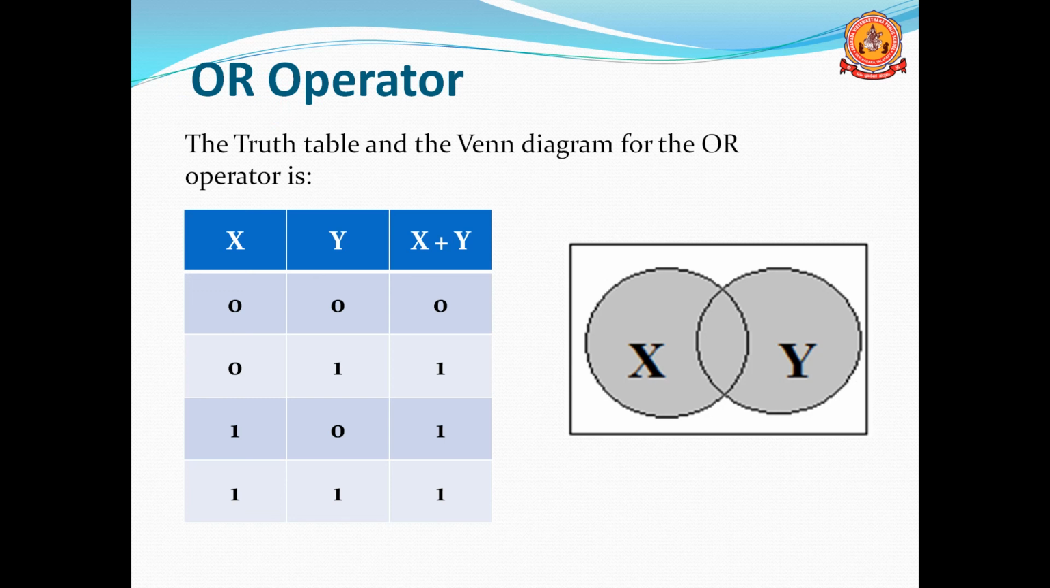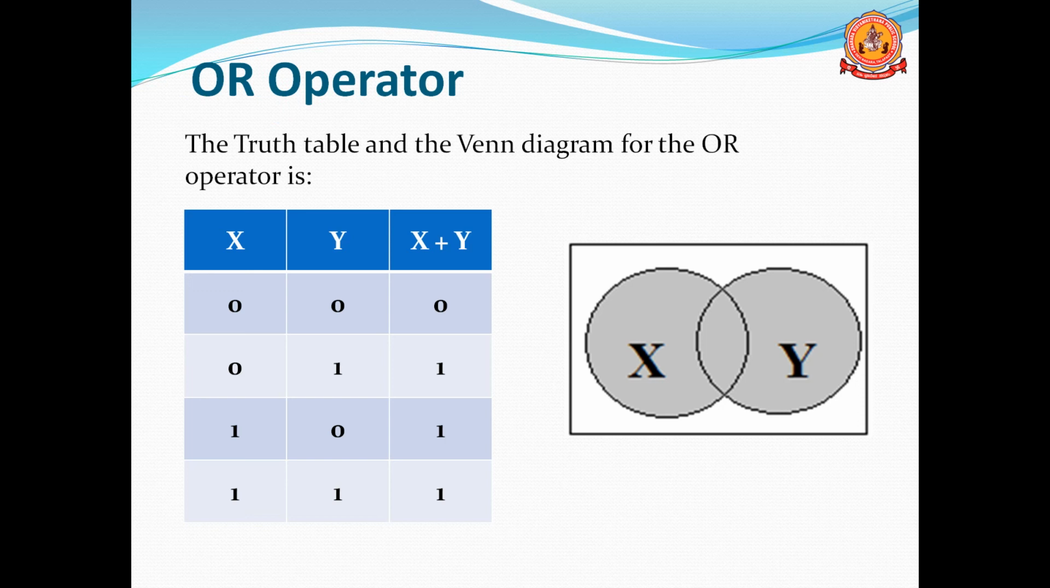Here 0 plus 0 means the output will be 0. 0 plus 1, or 0 or 1, means the output is 1. 1 plus 0, 1 or 0, means the output is 1. 1 plus 1 means 1 or 1, means the output is 1. You can see the output here, the OR operator output.